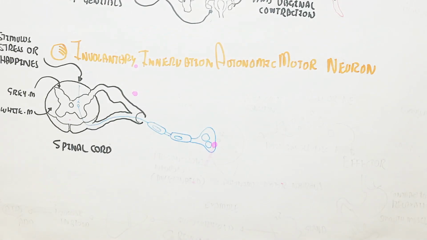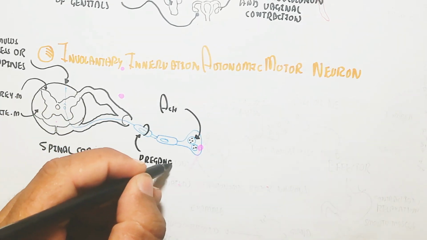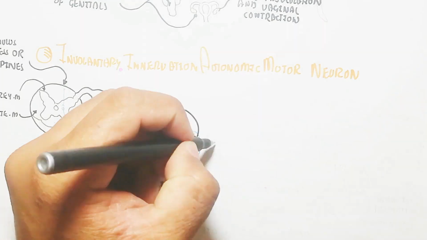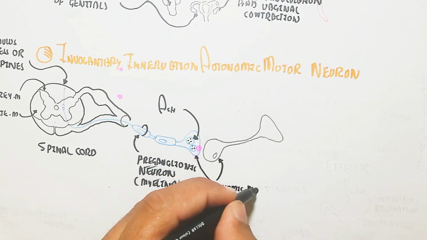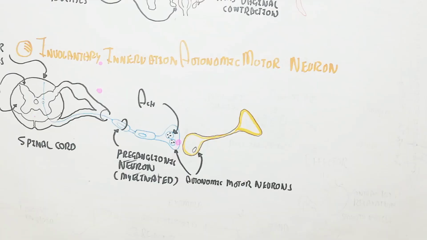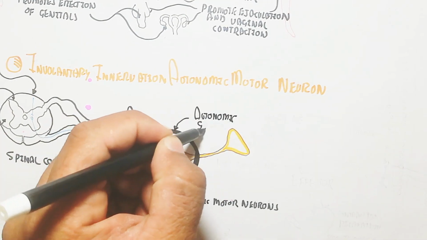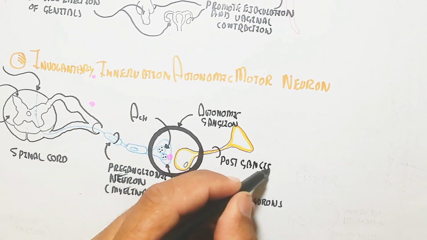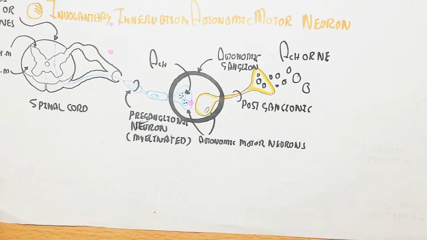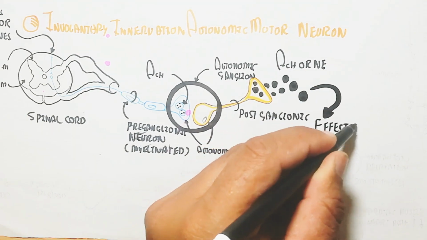Here you can see the preganglionic neuron is myelinated, and it contains acetylcholine as a neurotransmitter, which will trigger the next nerve fiber. This nerve fiber is unmyelinated and has a decreased nerve impulse speed compared to the myelinated one, so saltatory conduction will not occur. Here is the autonomic ganglion. Remember, we will discuss this ganglion in detail. It will release acetylcholine for the effector. That effector is the postganglionic neuron.